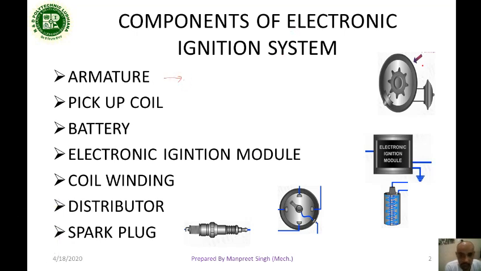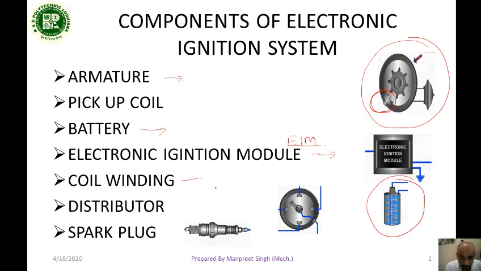This is called the armature. The pickup coil is the part of the armature. Next is the battery. Next is the electronic ignition module, which in short form we write as EIM. Then the coil winding. As we know, it consists of two windings, primary plus secondary.